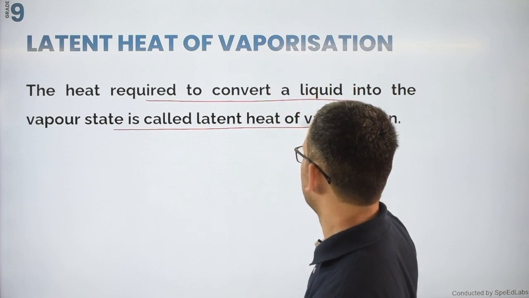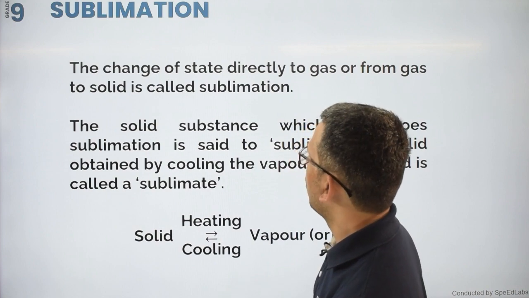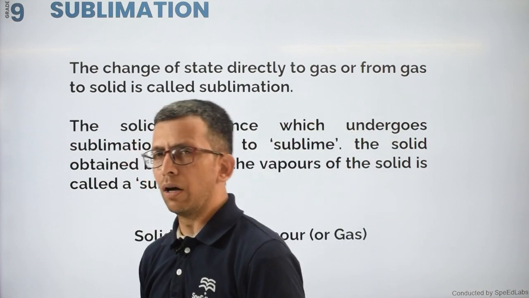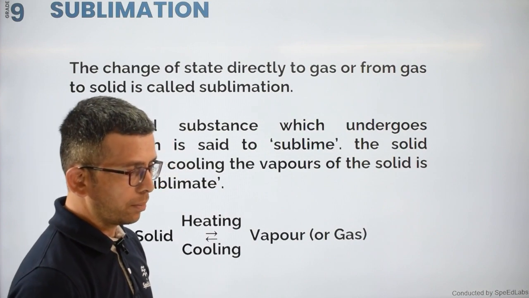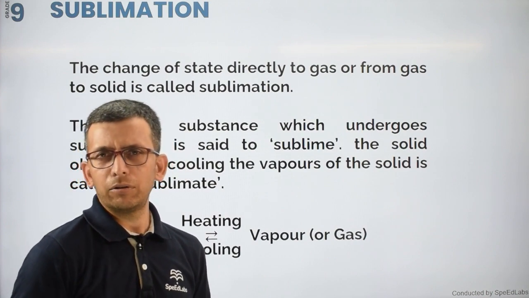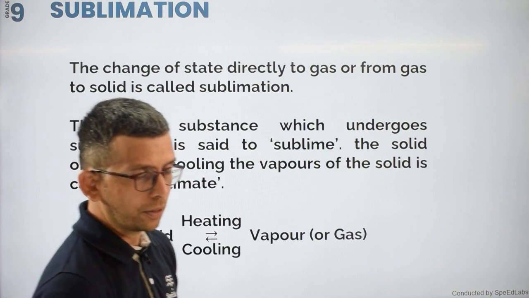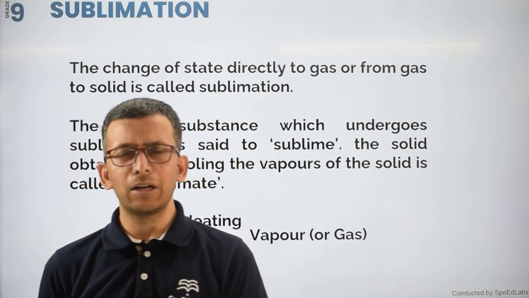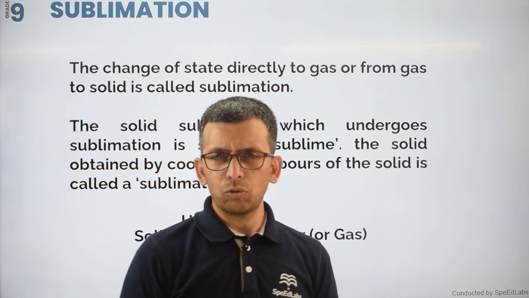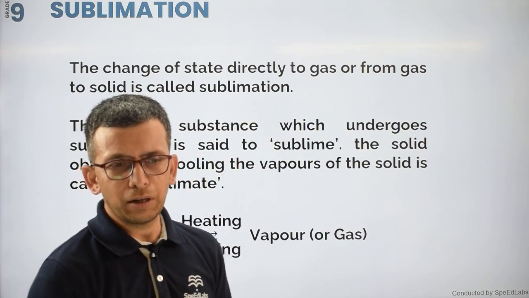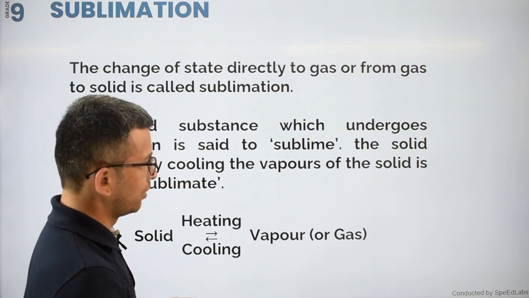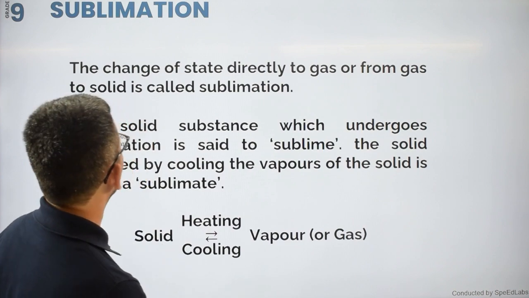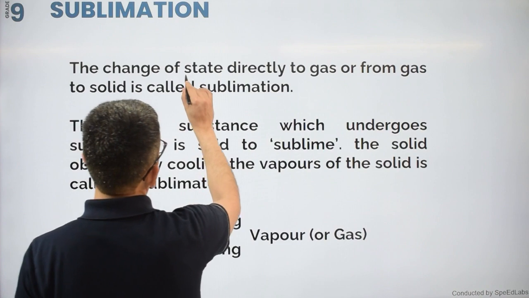Now what is sublimation? My dear student, in higher classes you will learn more about sublimation and how the sublimation property of any chemical substance is useful for separating it from others. So here try to understand the real meaning of sublimation.